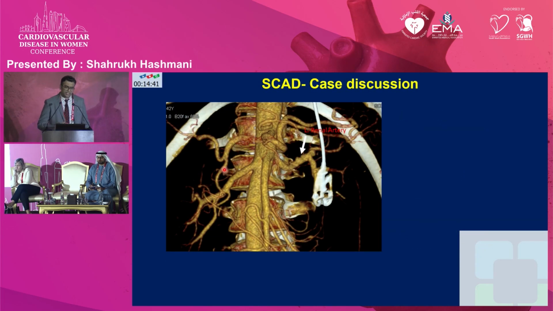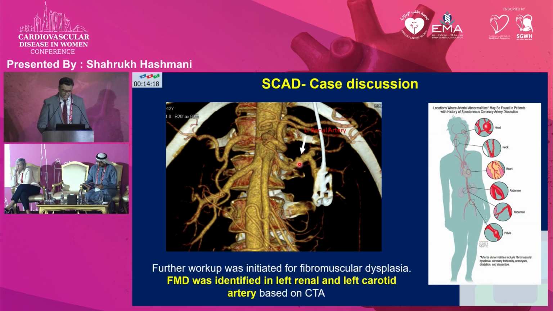She stayed in the ICU for about 5 days and was extubated successfully with no recurrence of chest pain or SCAD and no ECG changes. Part of her workup was to look for fibromuscular dysplasia, and a CT angiogram showed evidence of mild fibromuscular dysplasia, as evidenced by a beaded appearance of the left renal artery. Also, she had fibromuscular dysplasia affecting the left carotid artery.